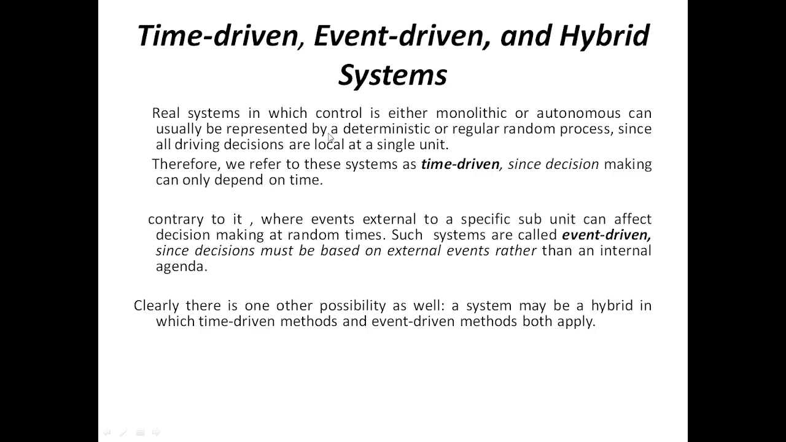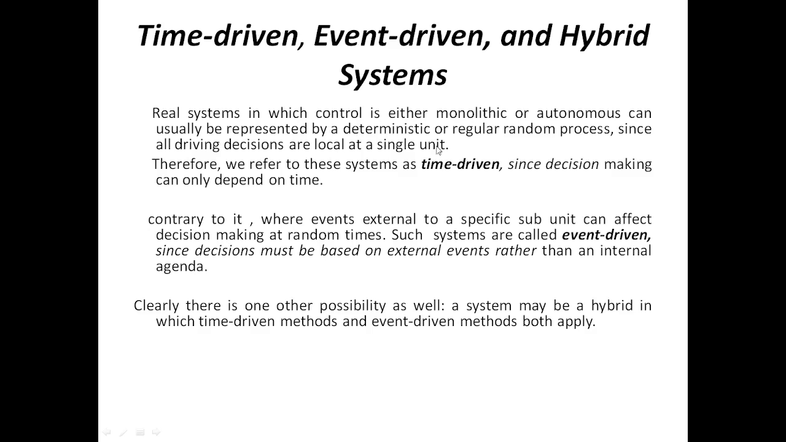So the system is autonomous actually. One system, say for example a car, the car is autonomous. So the control is autonomous in the car, and monolithic, made of different components, and can usually be represented by a deterministic or regular time random process, since all decisions are local at a single unit. So in that particular system the decisions are local. Therefore, we refer to such a system as a time driven system, since decision making can only depend on time.